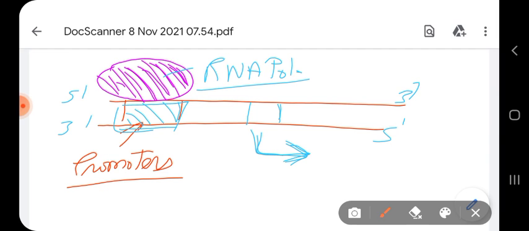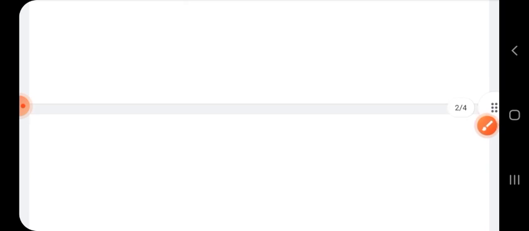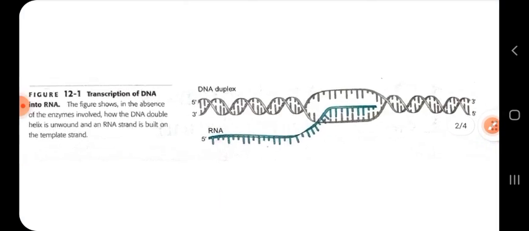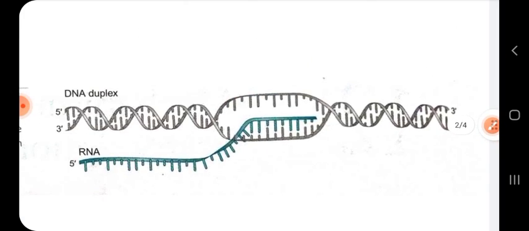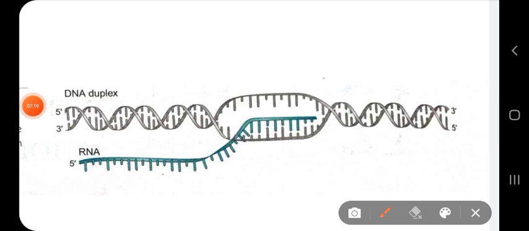Through the help of the figure, you can understand what I am trying to say. This is a strand of DNA, shown in gray color, and here no enzymes have been shown, only the mechanism. You can see an RNA strand shown in green being synthesized. Here the RNA which is being synthesized does not remain base paired with the template DNA.